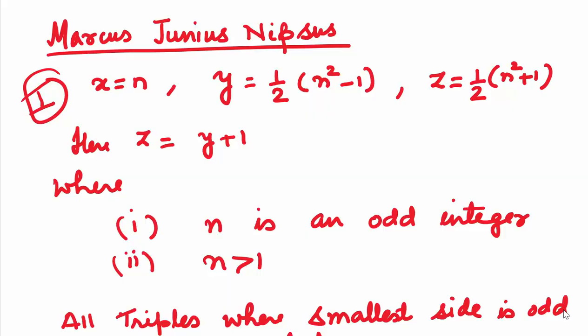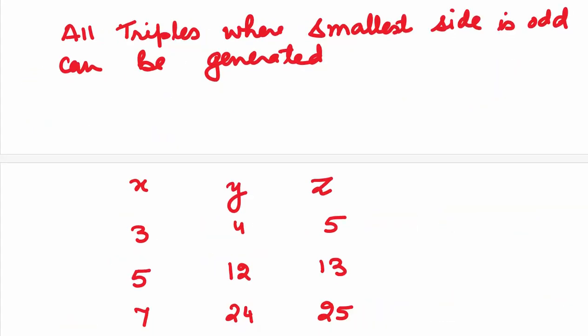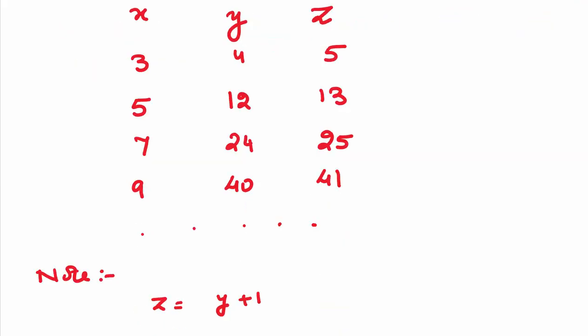Marcus Junius Nipsius also gave a formula. He took x to be n, y to be half of n square minus 1, and z to be half of n square plus 1. Here again you can see z is nothing but y plus 1, with the condition that n is an odd integer and n is greater than 1. With this formula, all the triples where the smallest side is odd can be generated. You can see the different triples 3, 4, 5, 5, 12, 13, 7, 24, 25, etc. all have the smallest side as an odd integer. You must have also noticed that z is nothing but y plus 1.